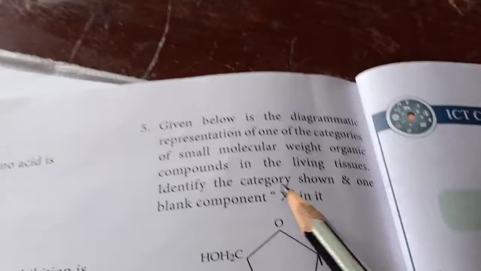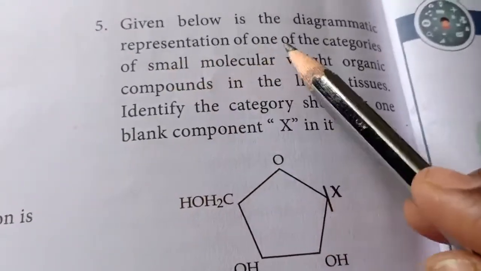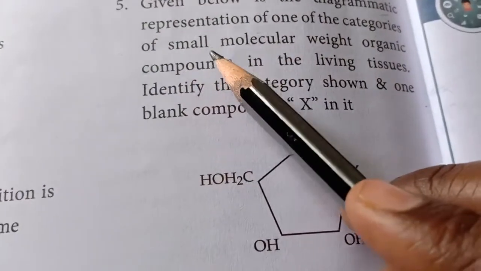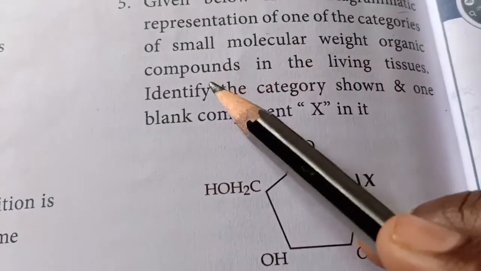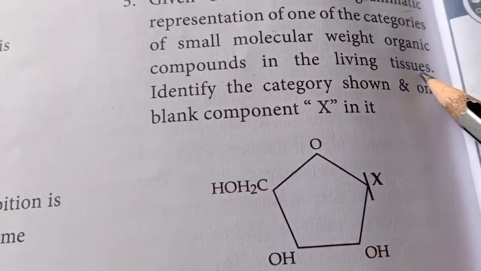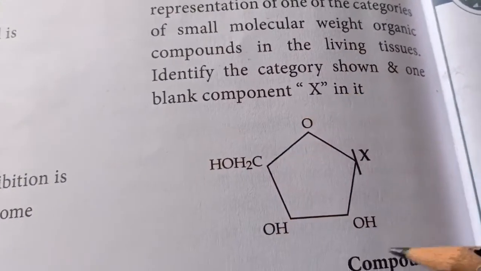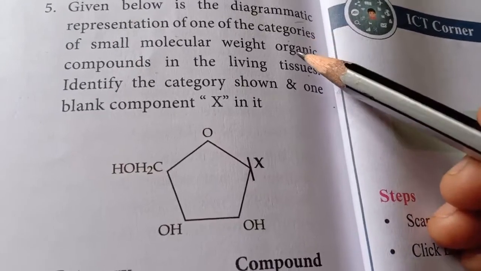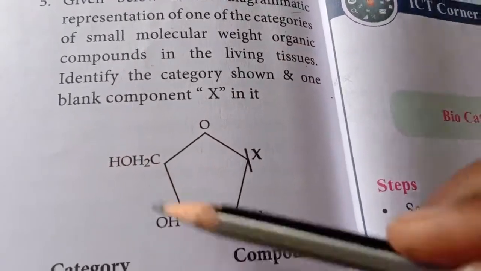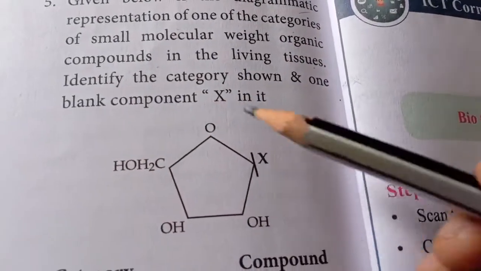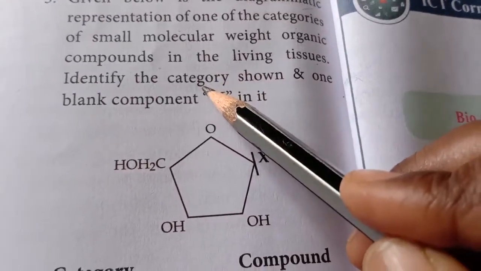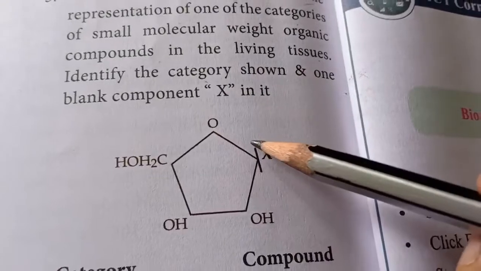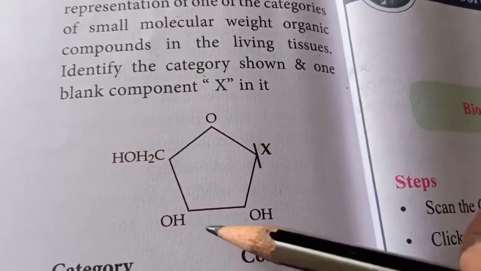Now come to the fifth question. Given below is the diagrammatic representation of one of the categories of small molecular weight organic compounds in living tissue. Okay, here is the structure. This is one of the categories which we have already studied. You have to find out what category it is and you have to mention what this X is.